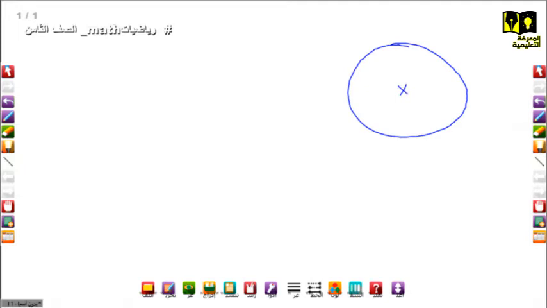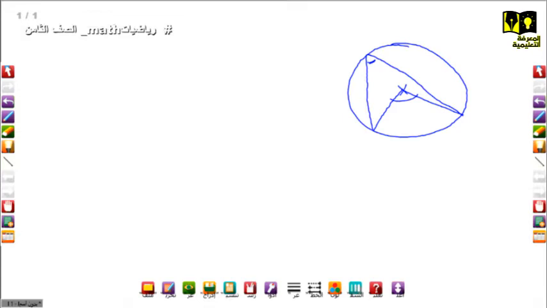Then the first one, the first rule is talking about this angle, and it is known by a central angle because this is a center. So this is a central angle, and this is an arc. So we have a central angle and this one we call it circumference angle.